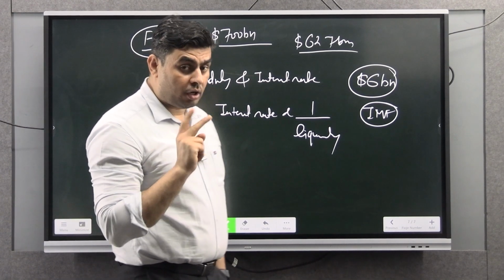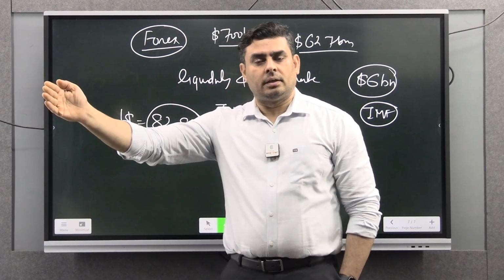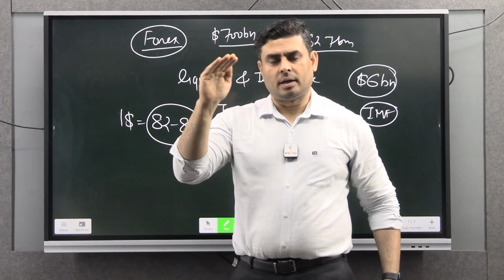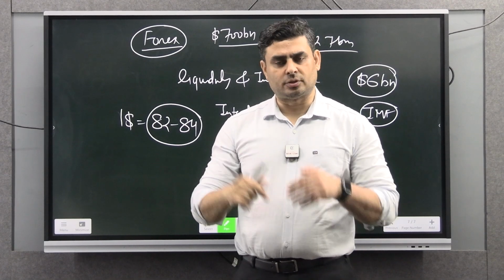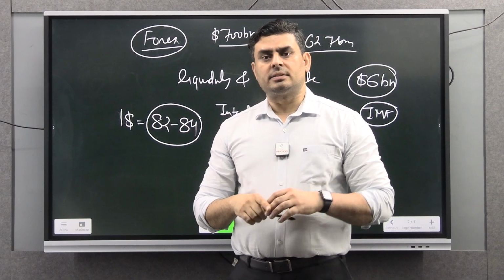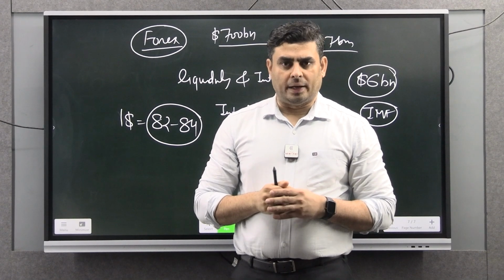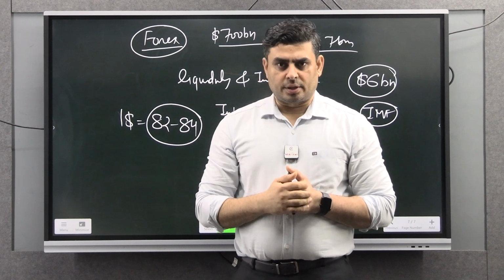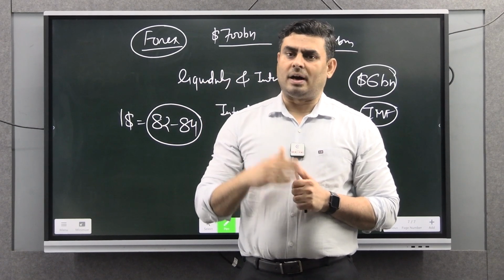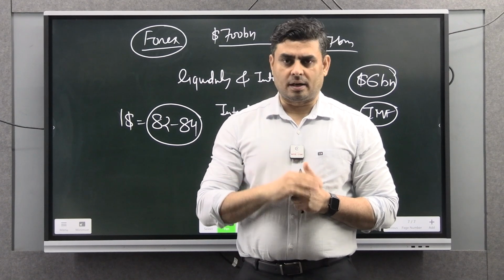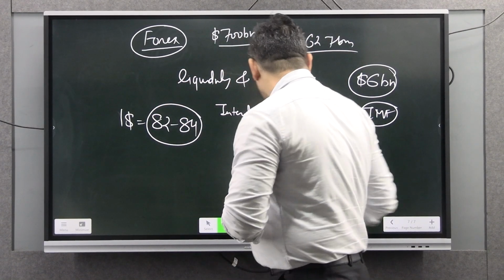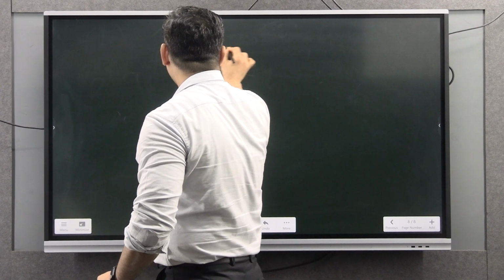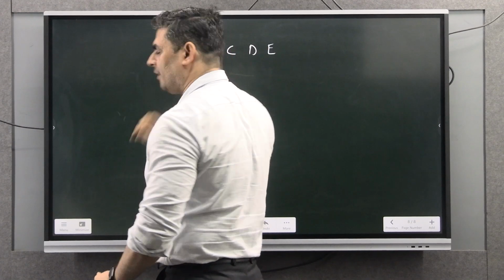Second reason. Third reason, if you see the world economy, most of the developing countries' currency is what? Depreciating against the US dollar. It is not only the Indian rupee, but other countries' currency is also depreciating. Fine. So if other countries' currency is also depreciating, for example, we can take the example of ASEAN countries. Fine. ASEAN countries and India. Just for your understanding, suppose that A, B, C, D and E, 5 countries are there. Okay.